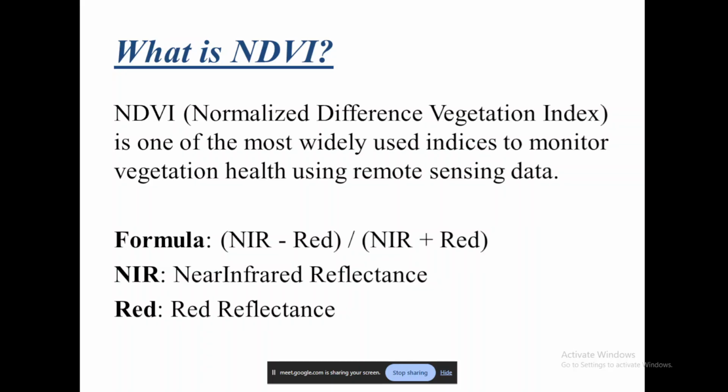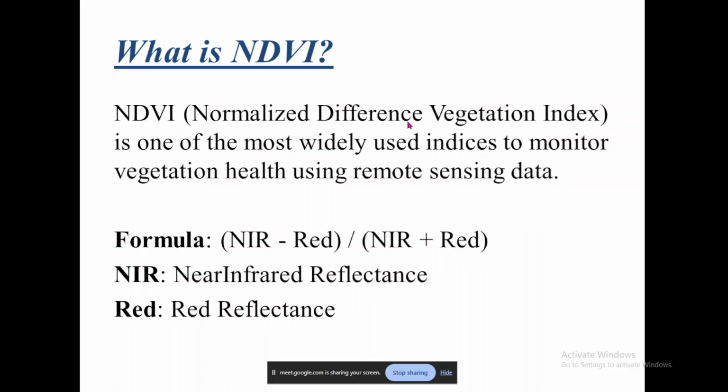So before we dwell into what the pitfalls are, what the alternatives are, how NDVI is better than others, and how others will overpower NDVI, we will first look into what NDVI is. NDVI stands for normalized difference. That means we are normalizing the difference between two different bands that are able to identify vegetation by some aspect or the other.